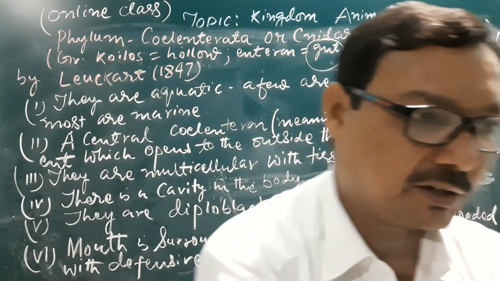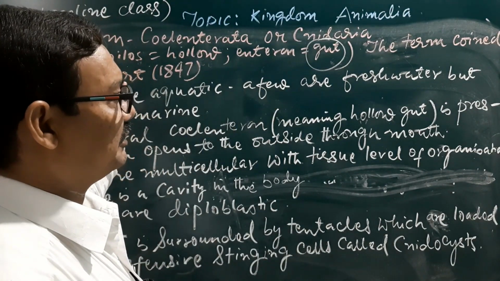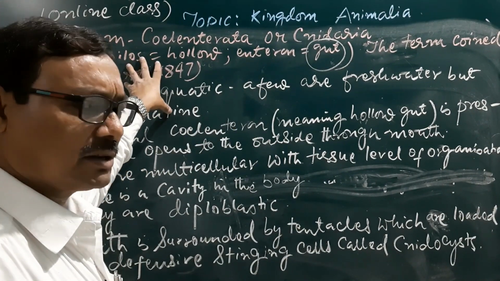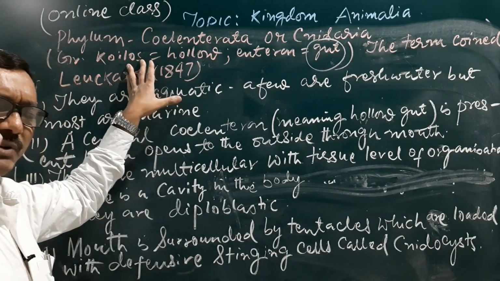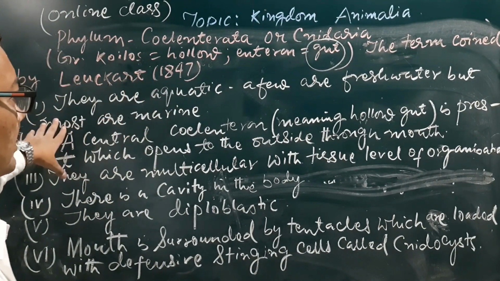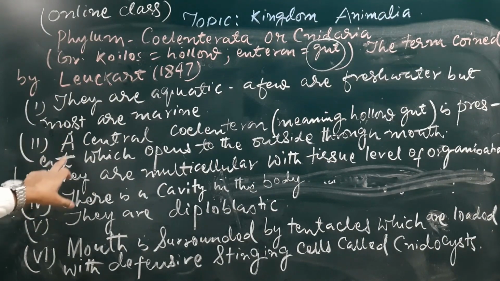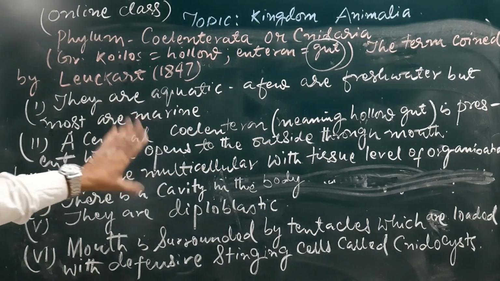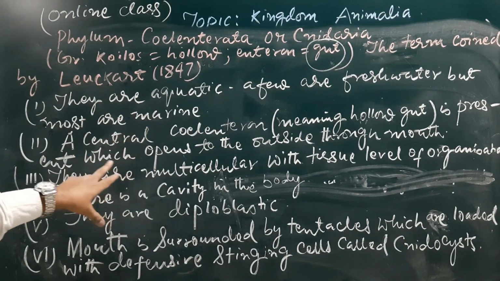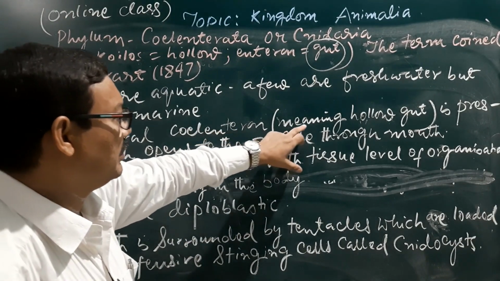They are aquatic, and a few are freshwater also. In the case of the Poriferans also, they are mostly marine, but a few are freshwater like Spongilla. Here also some freshwater species are present. Here the important thing is the presence of a central coelenteron, meaning hollow gut,